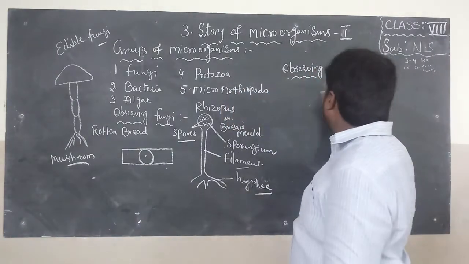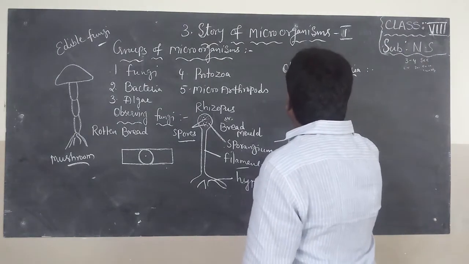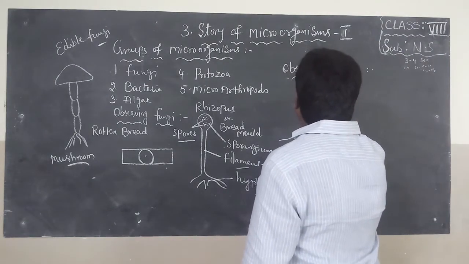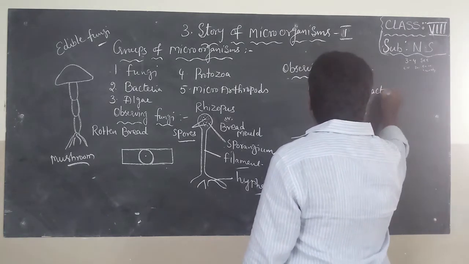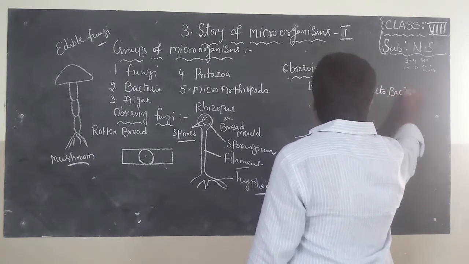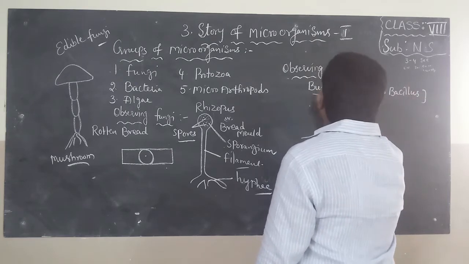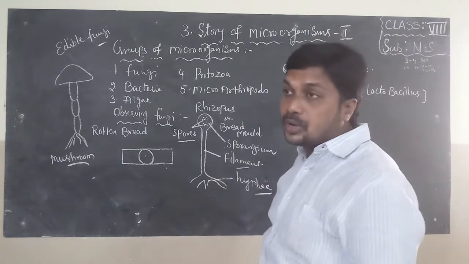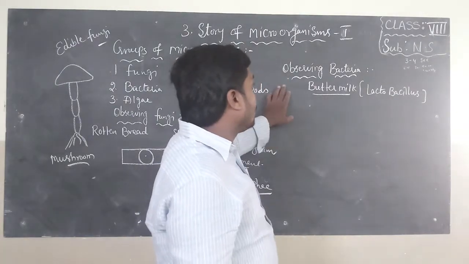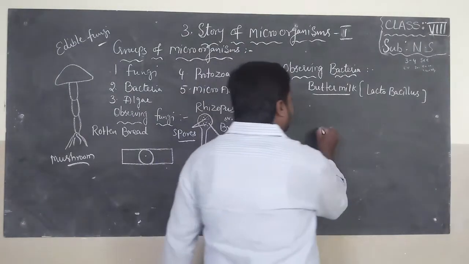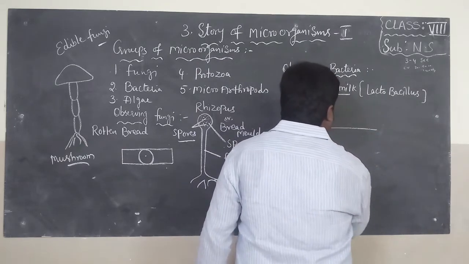How to observe bacteria in the school lab? For this you have to take buttermilk. Buttermilk consists of a bacteria called Lactobacillus. It is a bacteria which is helpful for the formation of curd. For this you have to take a glass slide, very important from the exam point of view.